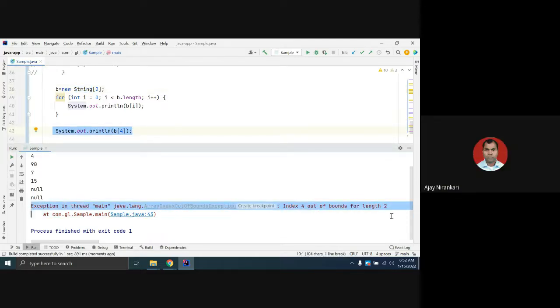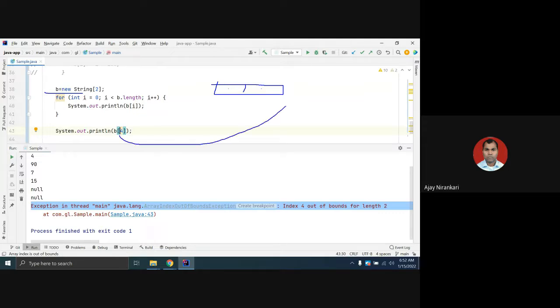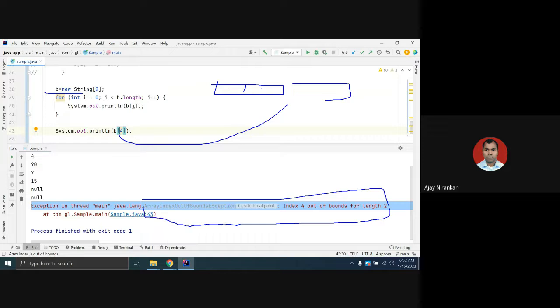The error name is ArrayIndexOutOfBoundsException: Index 4 out of bounds for length 2. You have declared an array of length 2 but you want to access the fourth value. Your array has only 2 values, 0 and 1, but you are trying to access the fourth element. There is no fourth element, so the compiler gives this error, ArrayIndexOutOfBoundsException.